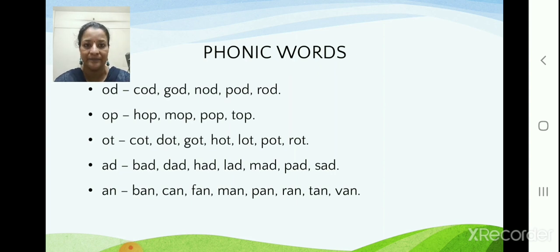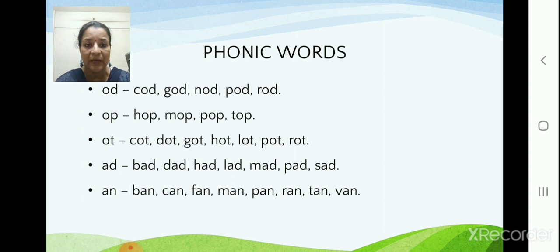COD, cod. GOD, God. NOD, nod. POD, pod. ROD, rod. Now when I say OD family words, it means you can see here all are 3-letter words, correct? And the second and third letter are OD for all the words, isn't it? Only the first letter changes. So it is called OD family words.